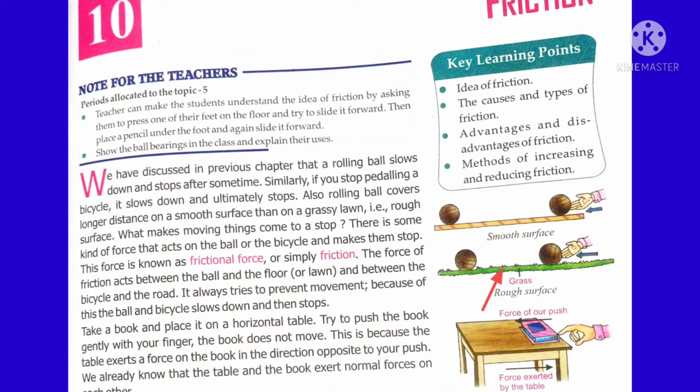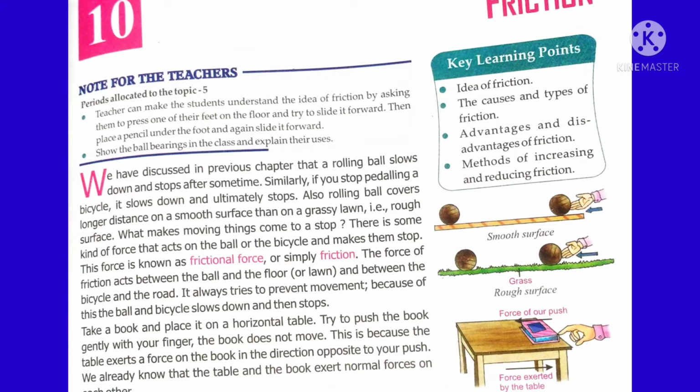Rough surface increases the rate of friction, which stops the moving object. Whereas on a smooth surface, the friction between the surface of the ball and the surface of the floor becomes less.